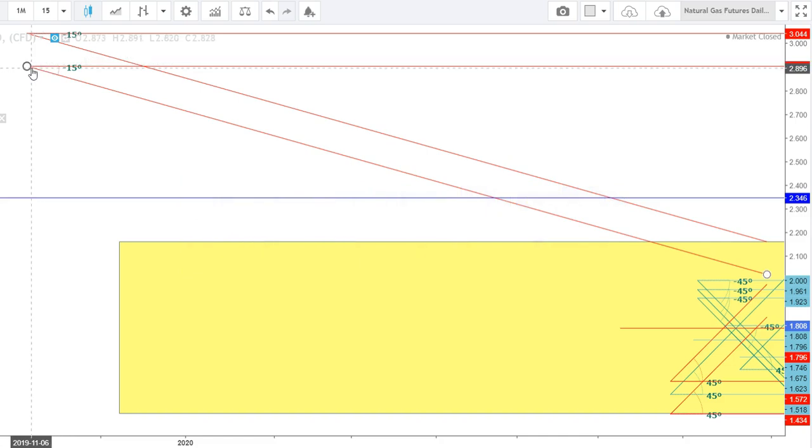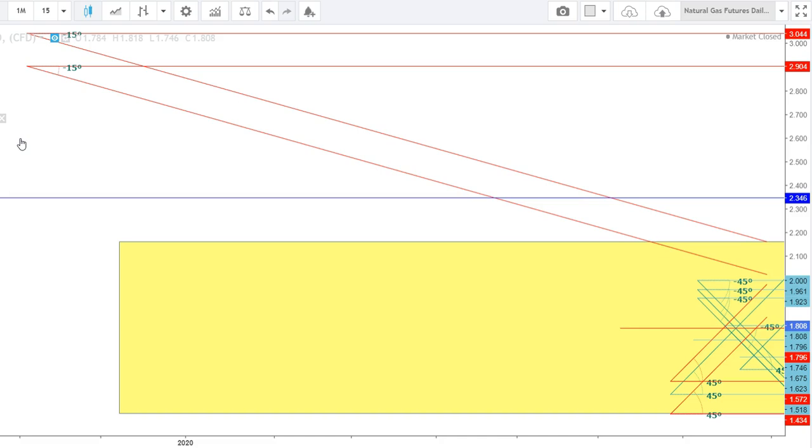Here you can see that the natural gas futures tested the highs of 2.9 in November 2019, and since then moved downward and tested the lows of 1.4 here, and currently the natural gas futures have closed the week here. Now in a daily time frame I find that the natural gas futures look ready to make a higher move from the current levels. The September futures have been settled at $1.867. Today we are going to check how the natural gas could behave during the upcoming weeks.